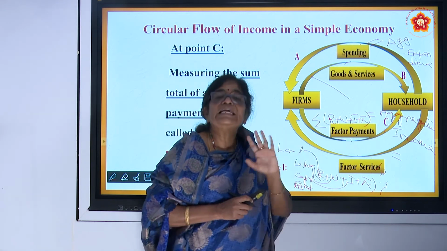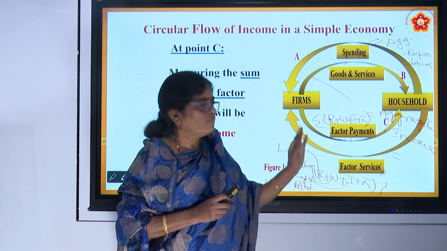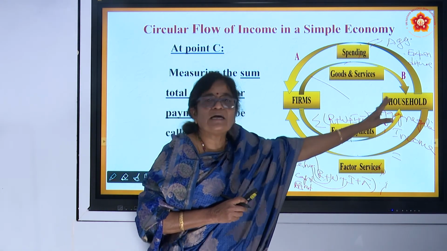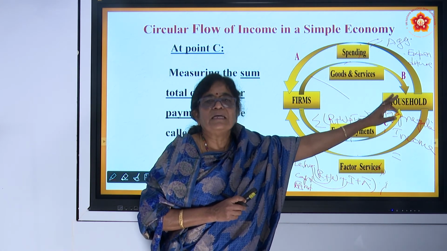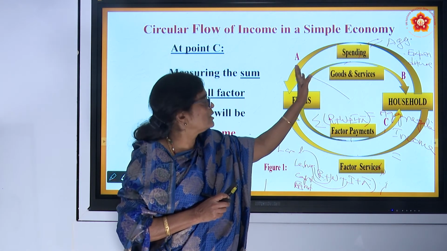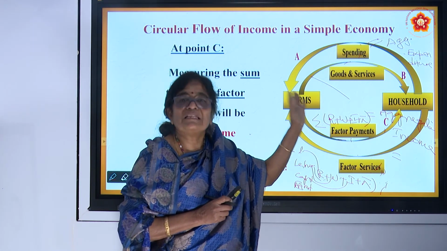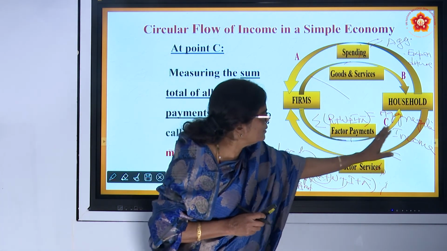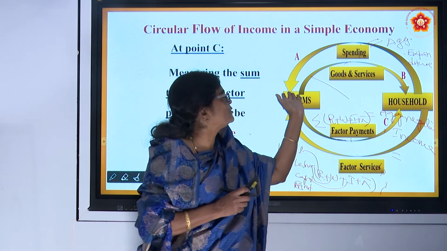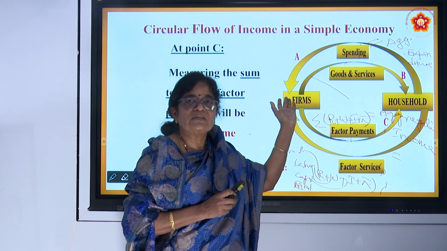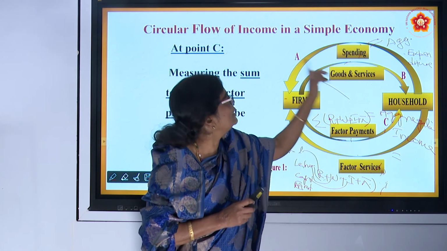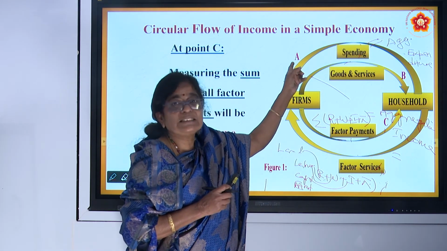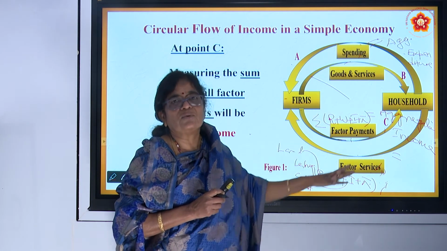Here, there is no leakage. No leakage means whatever income is received by the household, the same entire income is again spent on the production of goods and services by the firms. Therefore, aggregate income is just paid back to the firms as it is. Therefore, aggregate income C is exactly equal to aggregate expenditure A. Why?